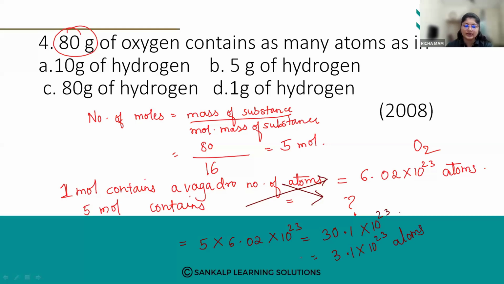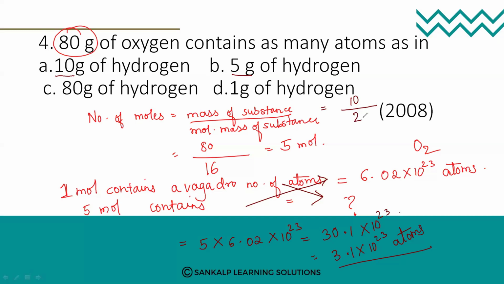So let us do it like that. Now we have calculated how many atoms this contains. So this was for your oxygen. The same way we have to calculate for all of these. So for 5 grams of hydrogen, and for 10 grams, again you have to do 10 divided by the molecular weight of hydrogen, H2, which is how much?